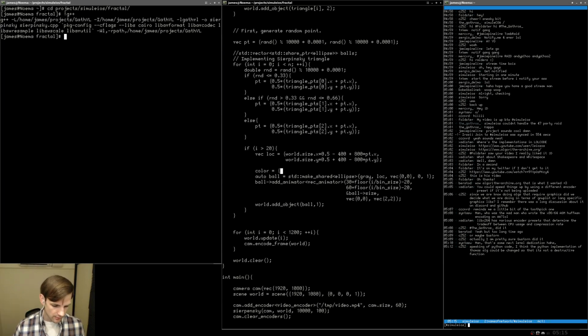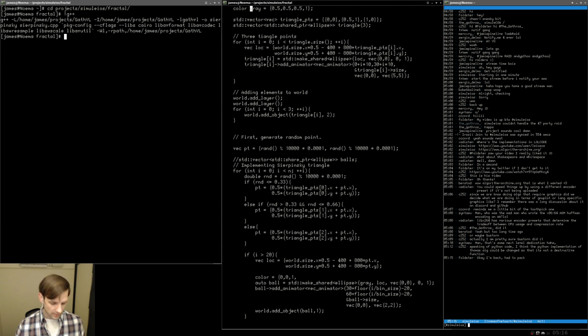So let's say we're going to be smoothly transitioning from blue to green. Oh, how about from blue to red? So the color is going to be equal to 0, 0, 0... wait, how do we define colors? Okay, so there is an alpha value. Nice.